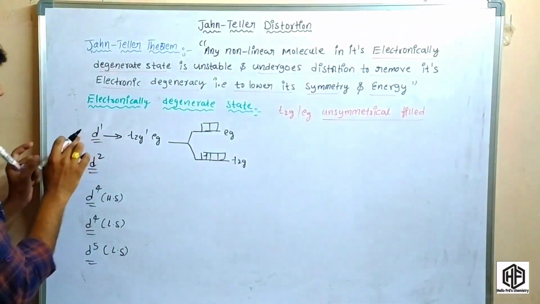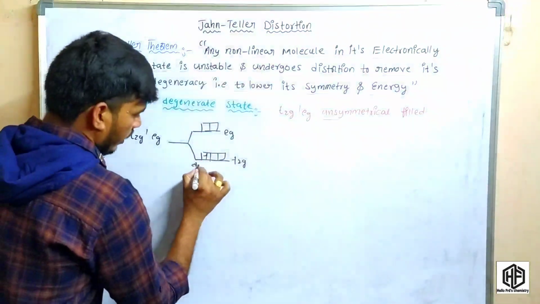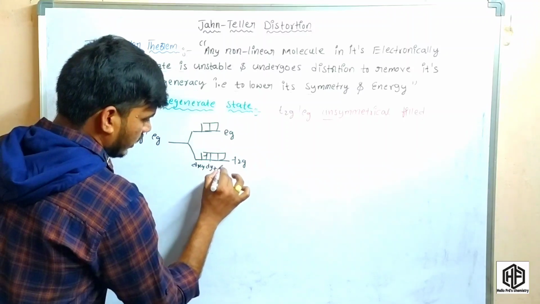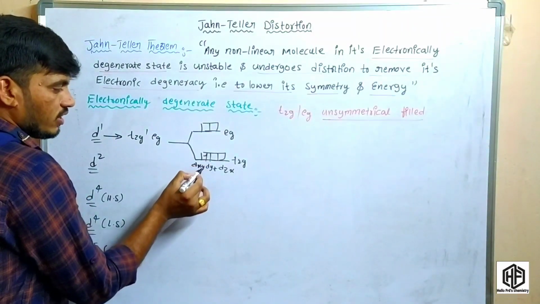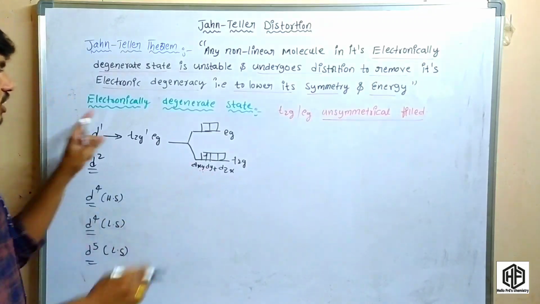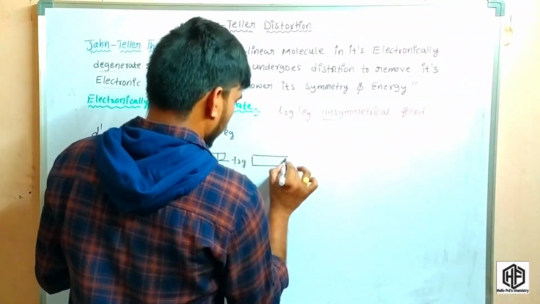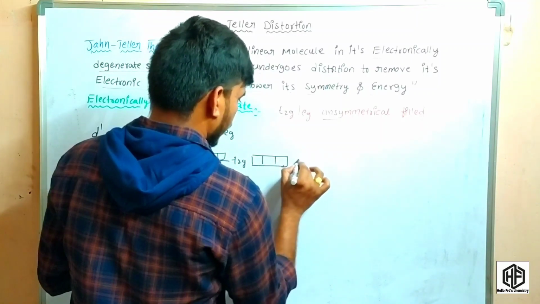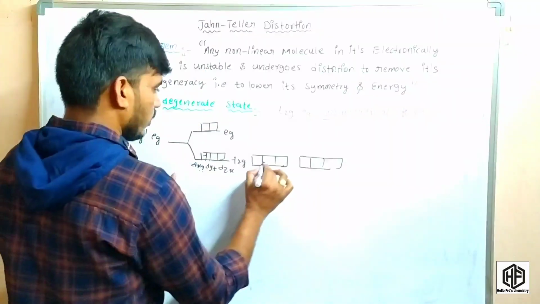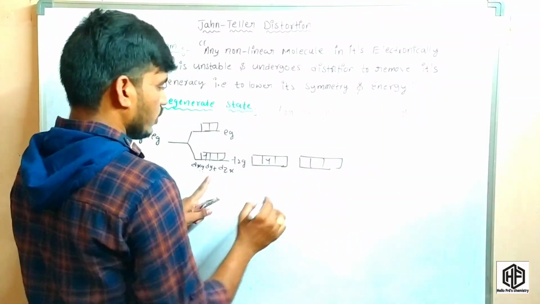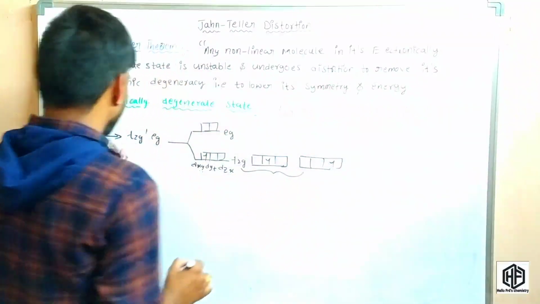Okay friends, so here we have one electron. That electron can be in dxy, dyz, or dzx. So the electron is present in dxy, but it is electronically degenerate. It means this electron is filled in this orbital, and at the same time it can be filled in another one, like that. So this is nothing but electronic degeneracy.